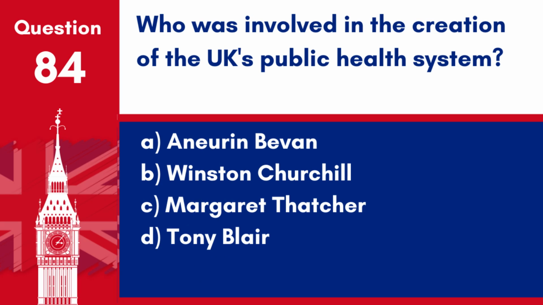Question 84. Who was involved in the creation of the UK's public health system? A. Aneurin Bevan. B. Winston Churchill. C. Margaret Thatcher. D. Tony Blair. Answer: A. Aneurin Bevan. Aneurin Bevan was instrumental in establishing the National Health Service, NHS, in 1948, which provided health care free at the point of delivery.